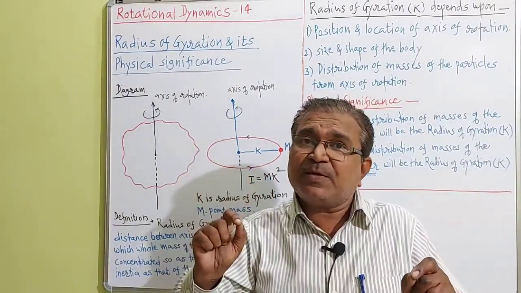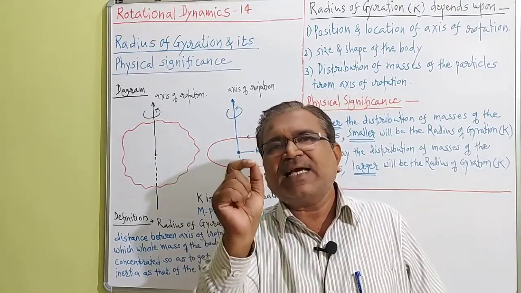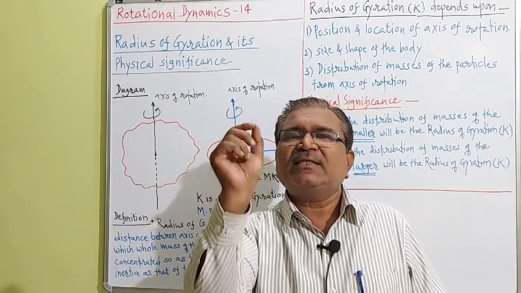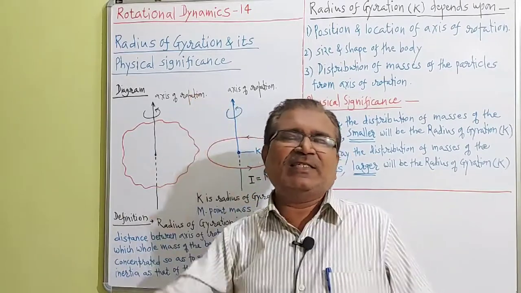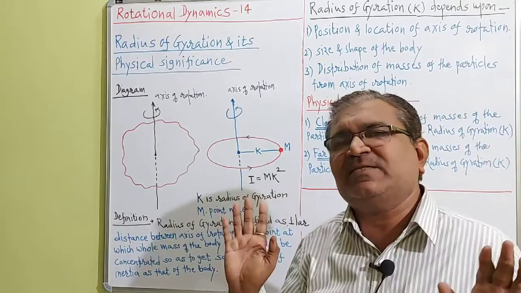This condition happens at which distance? That distance k is called the radius of gyration, dear student. And so the definition is very clear.